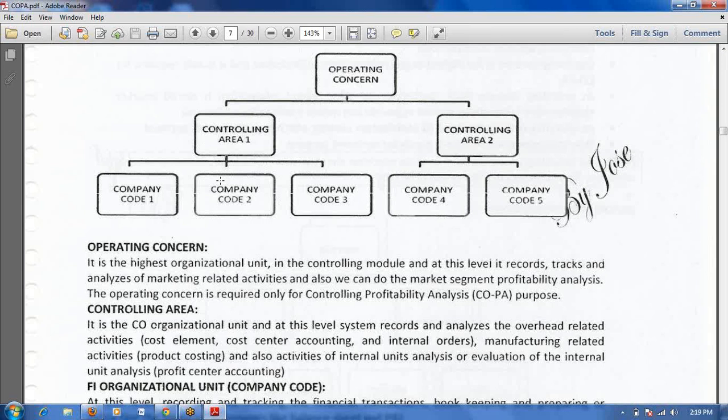Suppose the customer is asking, I have five company codes, so shall I maintain five controlling areas 1:1, or is only one controlling area sufficient? What benefits are they going to get if you are maintaining 1:1? If you maintain only one controlling area, in that case the cross costing functionality is available.